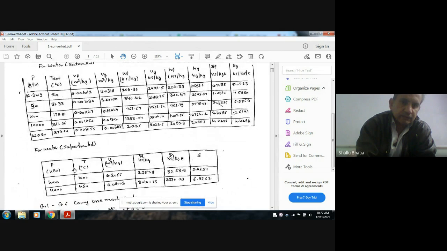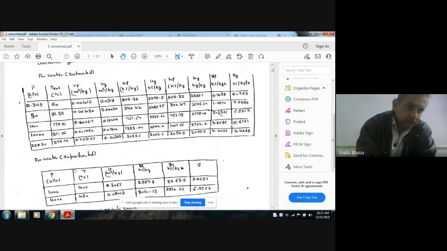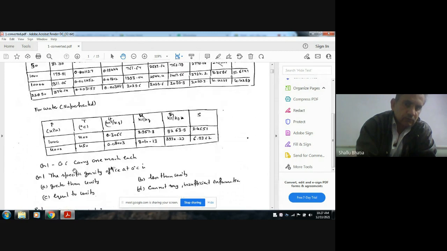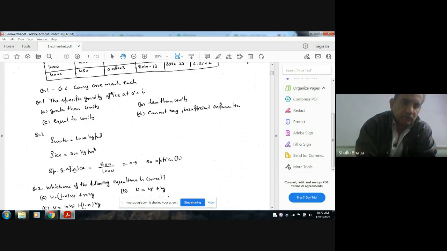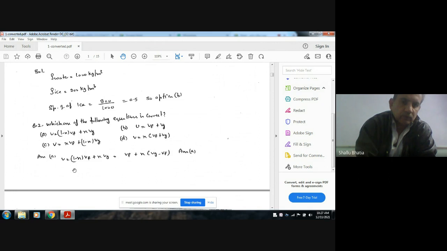At 0 degree Celsius, no data is given. But at 0 degree Celsius, the density of water is 1000 kg per meter cube and the density of ice is 900 kilogram per meter cube. So the density of ice is less than the density of water. So the specific gravity of ice is 0.9. So it is less than unity. So the answer is B.